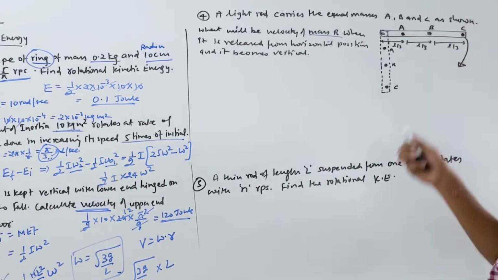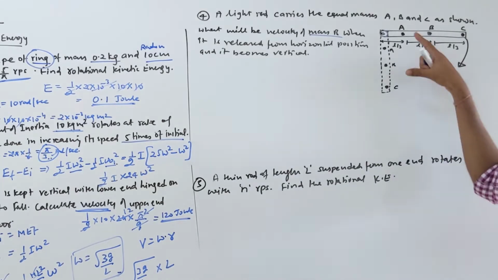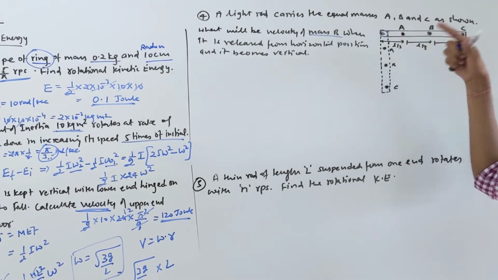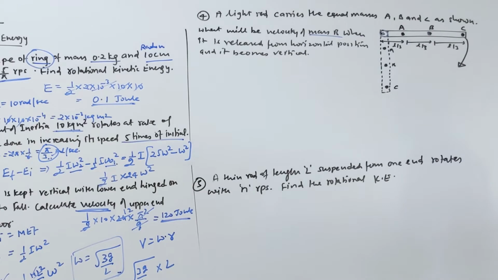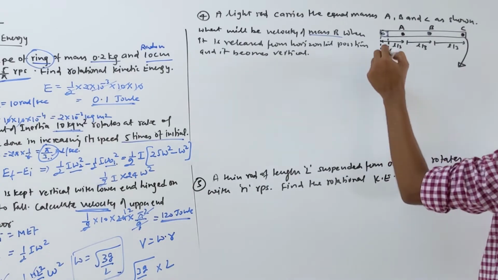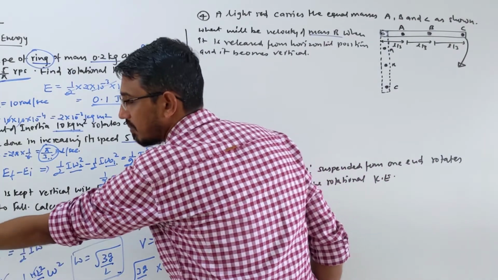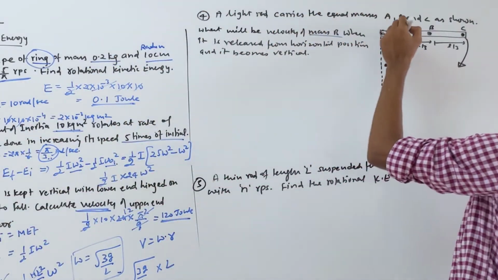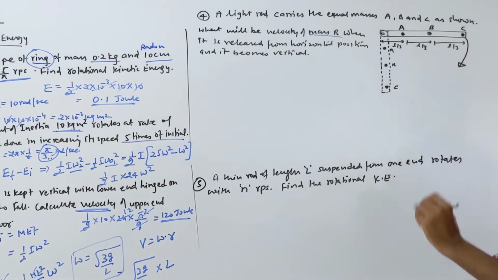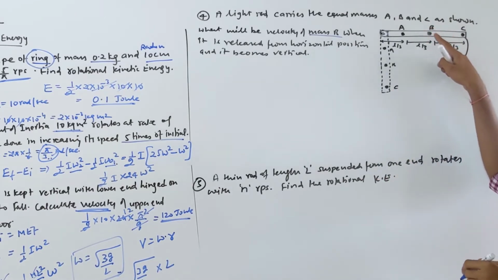So here also, potential energy in the vertical situation is converted into rotational kinetic energy, right? But here we have 3 masses. The mass of the rod is negligible. Before, the rod had mass and no other masses were attached. Here 3 masses are attached to this light rod, so the mass of the rod is negligible. You have to focus on these 3 masses, A, B, C.